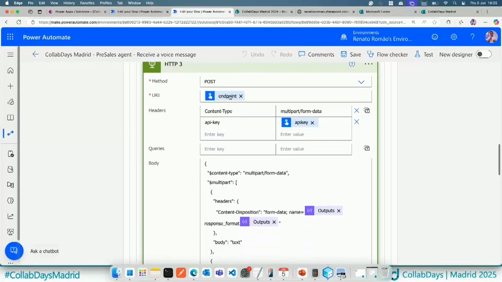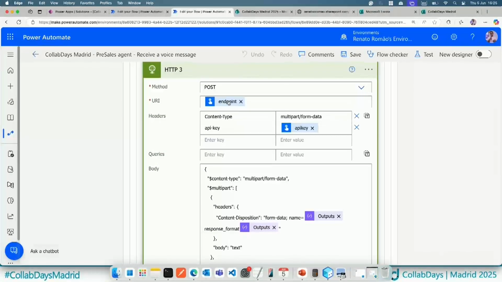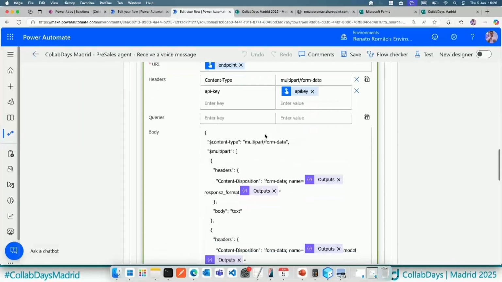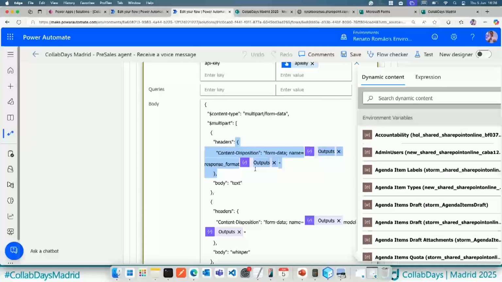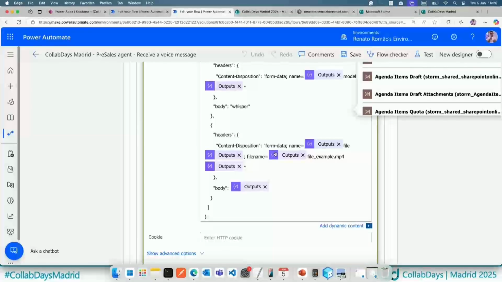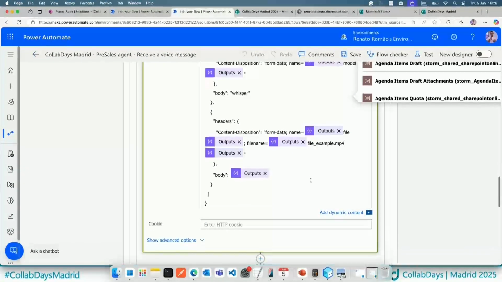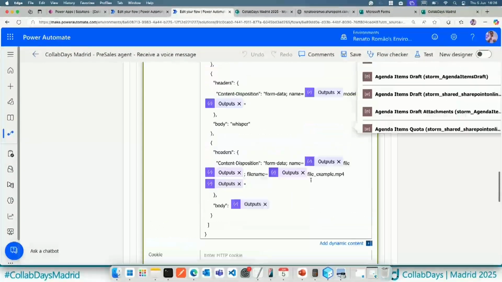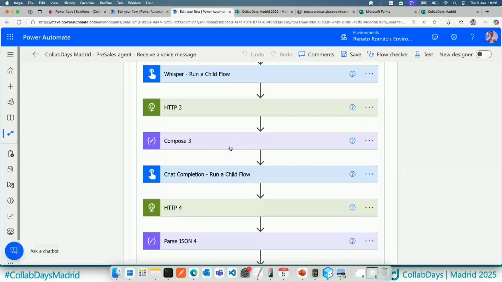And also in this case, I'm sending the request to the whisper endpoint. I'm passing the content by using multipart. As you can see here, we are asking for form data and also passing the content. We are passing it as MP4 just to ensure that it is an audio message. If you know that it is a video, you can go a different way. So let me close it.